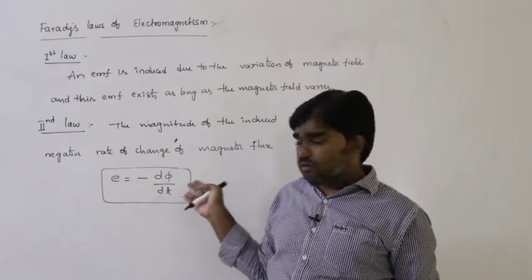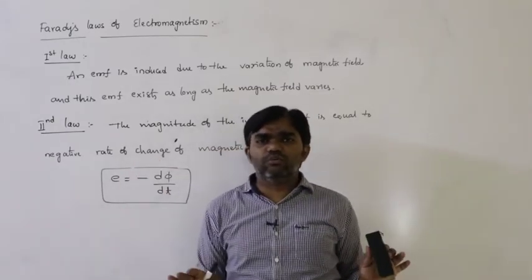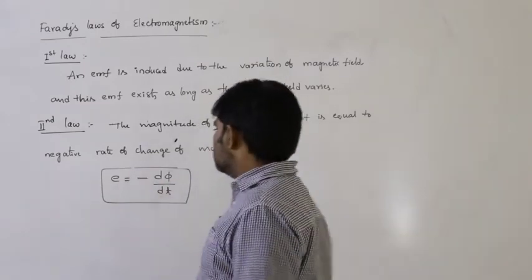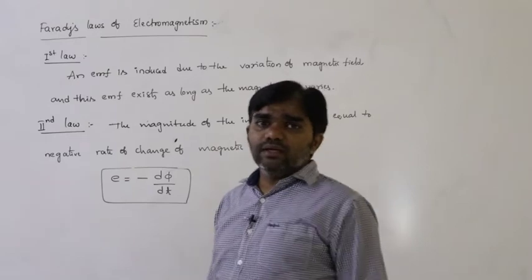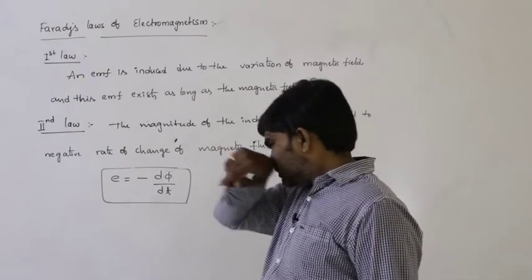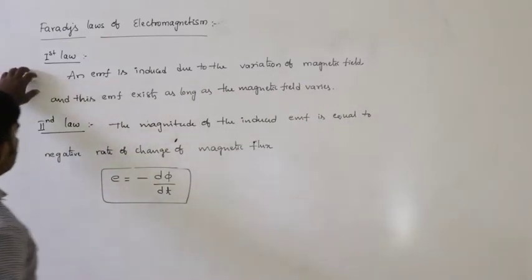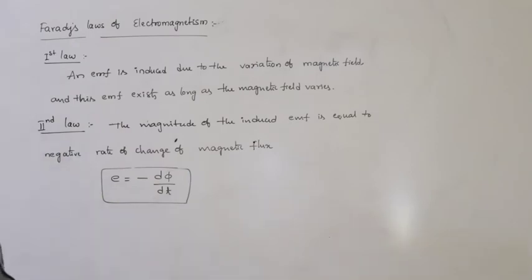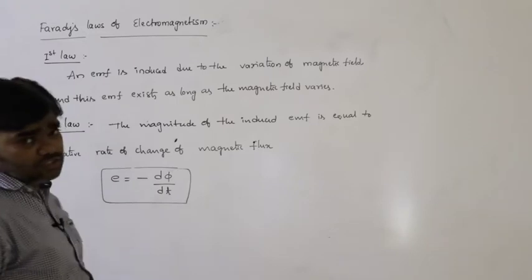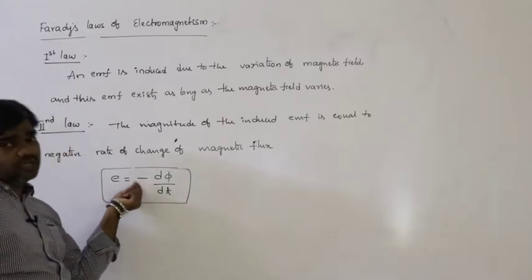We are discussing that an EMF is induced, definitely, no doubt about that. What is the magnitude of EMF? E is equal to minus d phi by dt. This is the induced EMF. So these are the two Faraday's laws, Faraday's first law and Faraday's second law. Now this negative sign is based on the law of conservation of energy. Next we can discuss why there is a negative sign here.